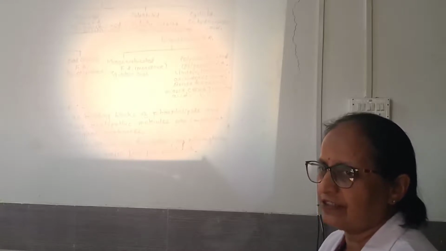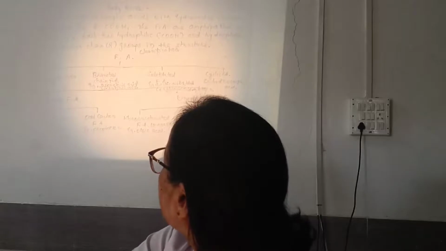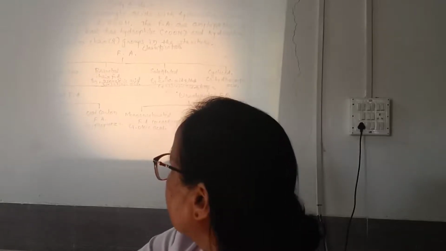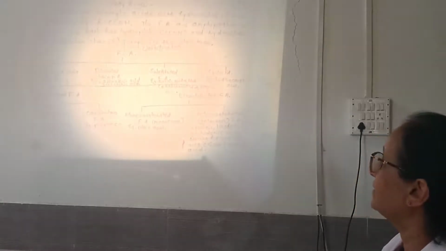Now we have classified the fatty acids broadly into only two types, okay? Saturated and unsaturated. We can classify the fatty acids in a different way also. So the fatty acids are the carboxylic acids with a hydrocarbon chain, and they will be represented by what? R-C double bond OH, that is the carboxylic group. It is the functional group of what? Of the fatty acid.